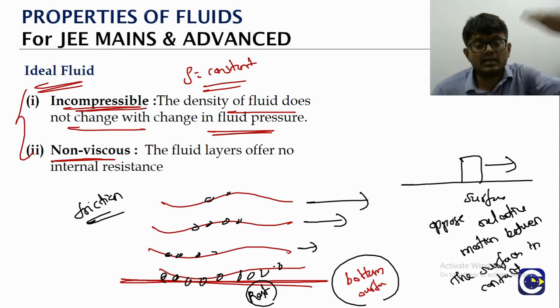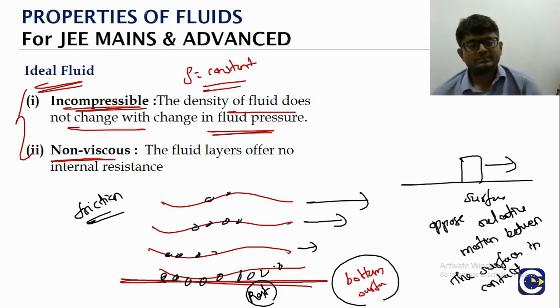Similarly here also, the friction-like force will oppose the relative motion between the layers. Now the ideal fluid will not have any of these viscous forces. We'll talk about the viscous force in a little while, but this is what we consider as the ideal fluid, because some of the theorems or results that we'll discuss first will be for the ideal fluid.